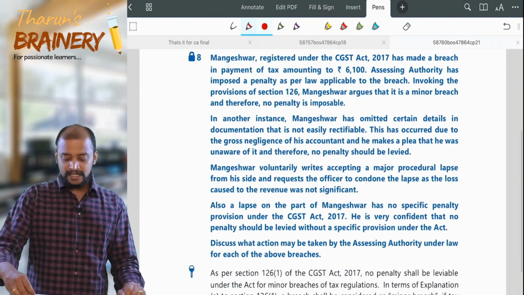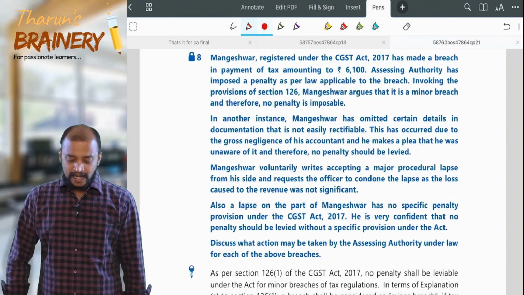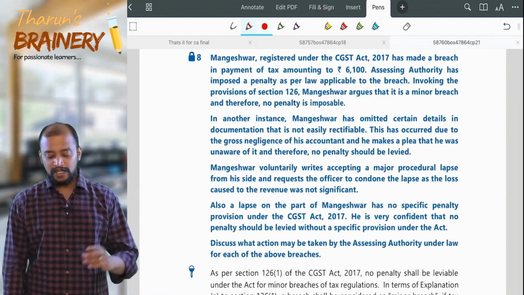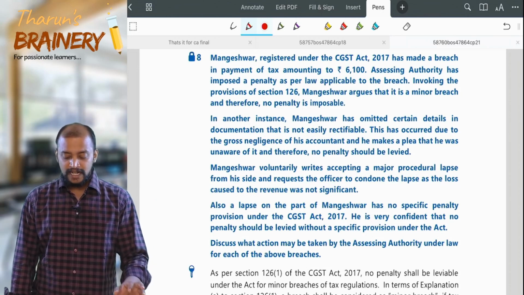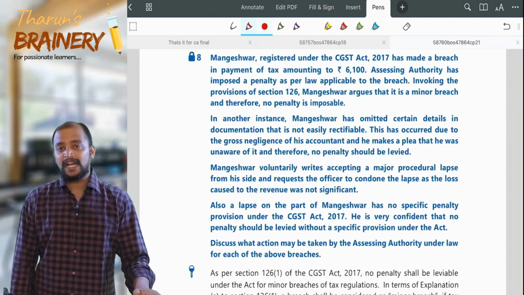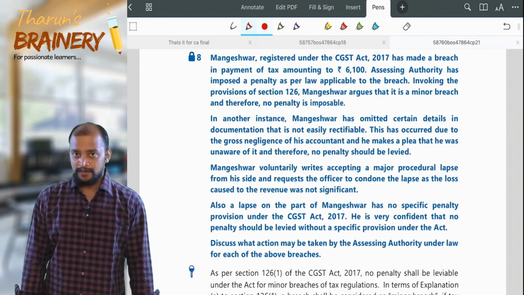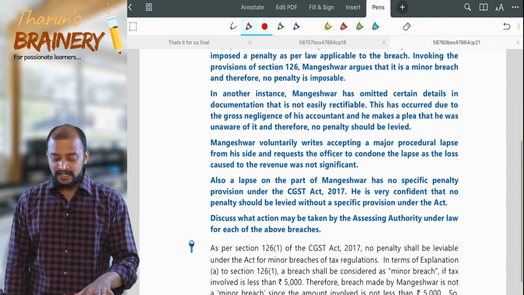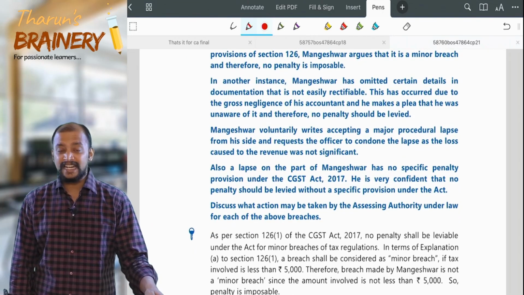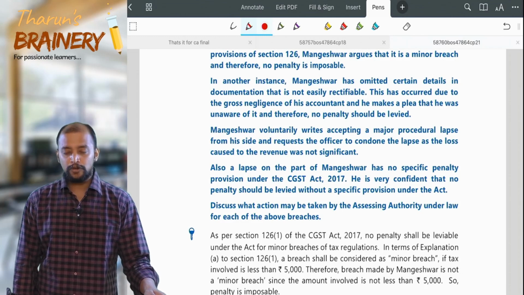Mangeshwar, registered under the CGST Act, has made a breach in payment of tax amounting to 6,100. The assessing authority has imposed a penalty as per law applicable to the breach. Invoking the provisions of section 126, Mangeshwar argues that it is a minor breach and therefore no penalty is imposable. An amount of 6,100 cannot be considered a minor breach, so penalty will be imposed. In another instance, Mangeshwar has omitted certain details in documentation that is not easily rectifiable, which occurred due to the gross negligence of his accountant, and he makes a plea that he was unaware of this and therefore no penalty should be levied.